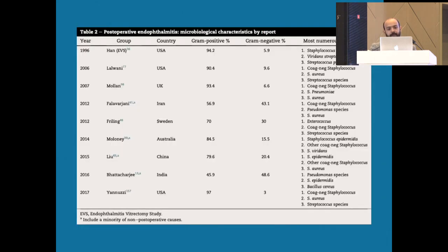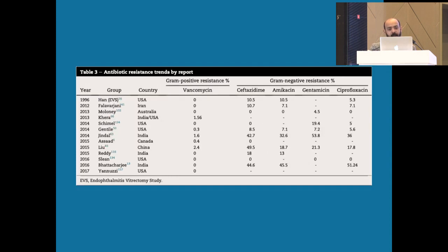So in the studies which have been published to show the organism profile from all around the world, it has been noted that the organism profile in India is slightly different from what is seen in the West. Here we see a lot of gram-negative organisms, and among those gram-negative organisms, there is a high resistance against amikacin and ceftazidime. So in a suspected gram-negative organism, we should go directly with imipenem.